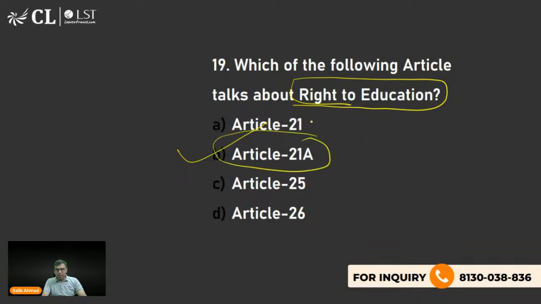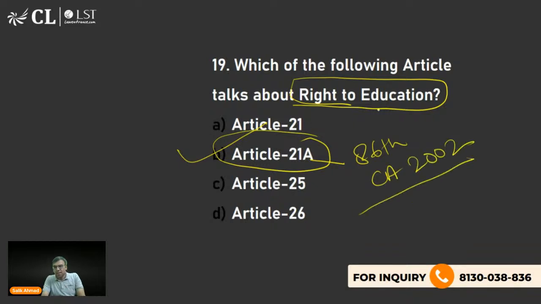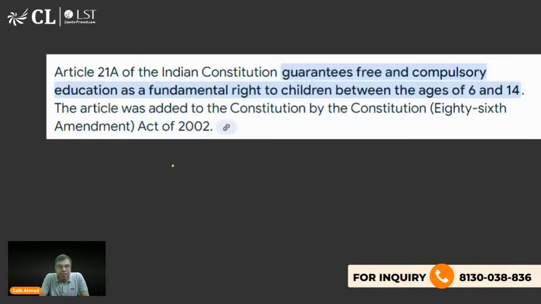Article 21A was separately added by the 86th Amendment. Yes, Mishika, Sukh, you are right. So the right to education is a fundamental right that was separately added by the 86th Amendment.